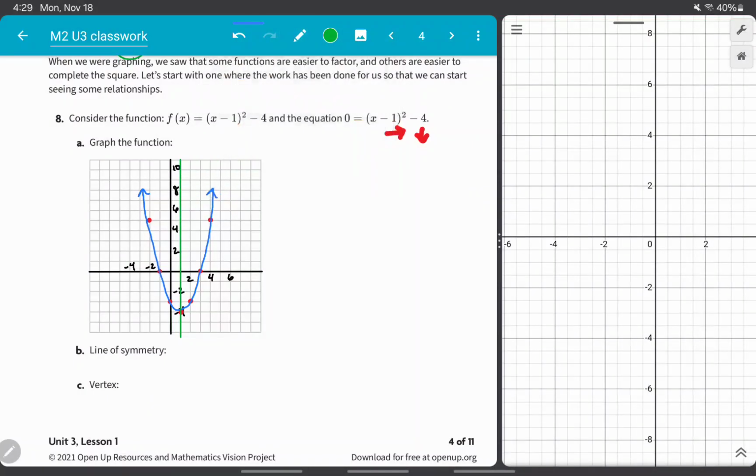Okay, so our line of symmetry is right here at x equals 1, which is the same as this number right here. And our vertex is whatever number is after the negative sign and after the squared right there. So our vertex is at (1, -4), which we can see right here at (1, -4). And we can go and add that x equals 1 right next to where it says line of symmetry.